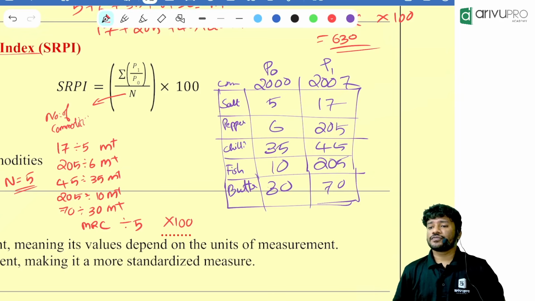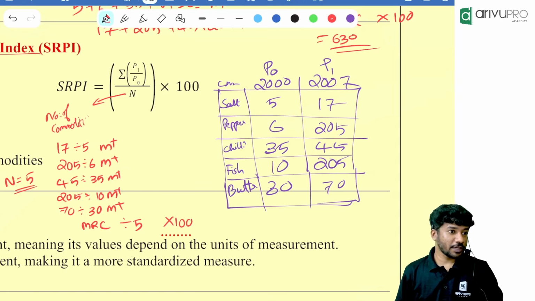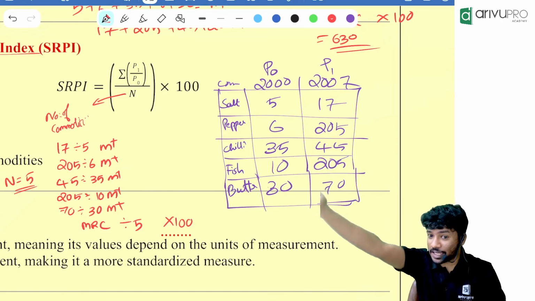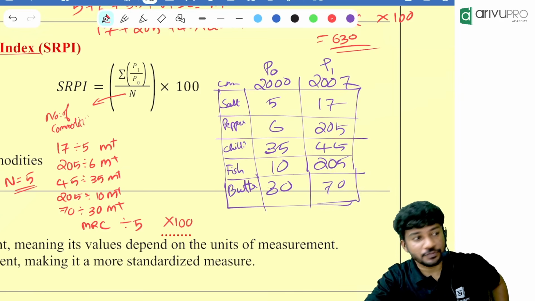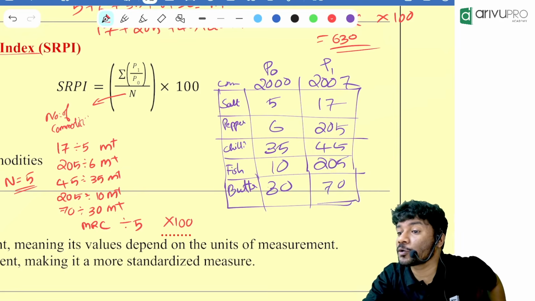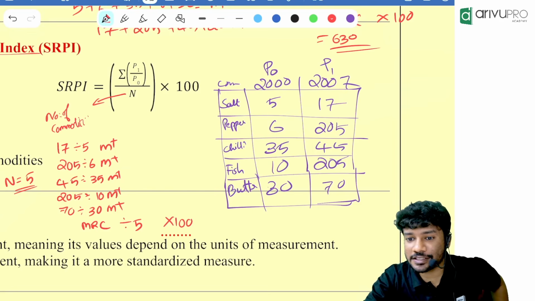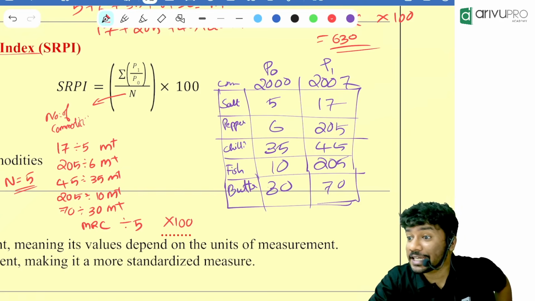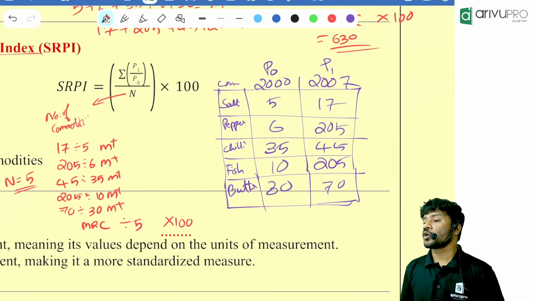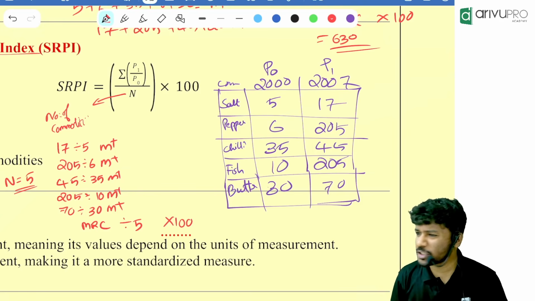What is given? The prices will be given, correct? Base year price will be given, current year price will be given. Then you will do what? Either using SAPI or using SRPI, you can find the answer. Now the best part is they will mention it in the question. They will say that, using SAPI method, get me the answer. Using SRPI method, get me the index number. Likewise, they will mention it in the question paper itself. Okay, so it is very easy for us.